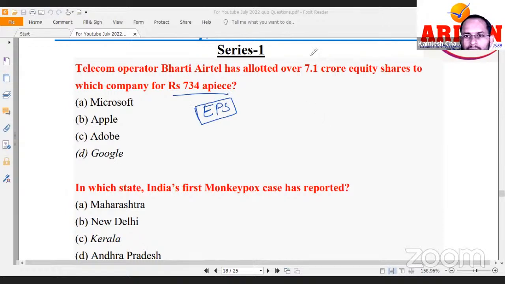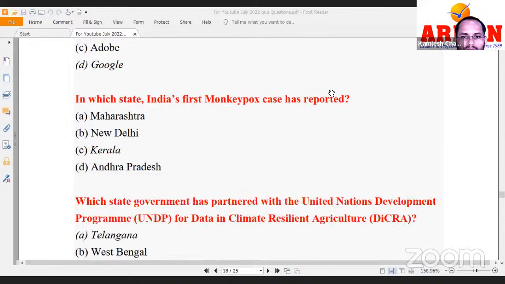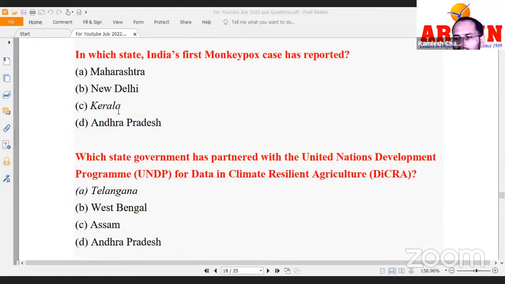Okay, next one. In which state India's first monkeypox case was reported? This was Kerala. Correct. It was Kerala where monkeypox case was found.